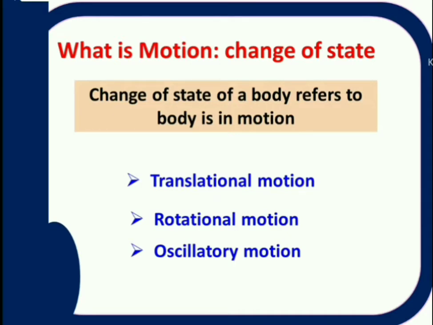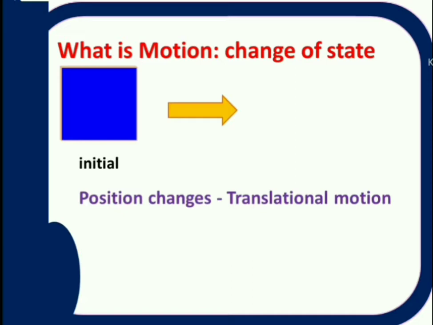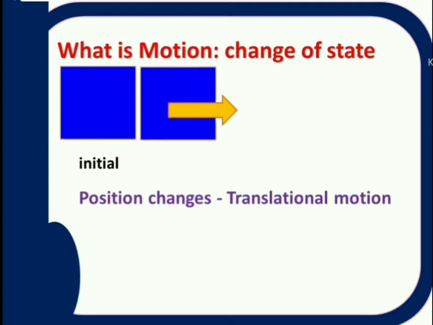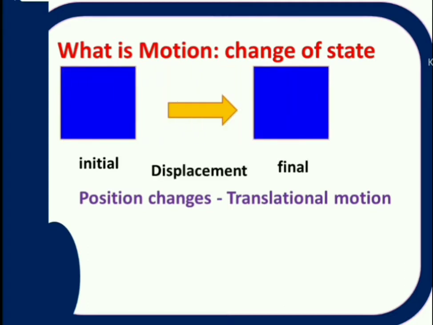To understand the difference between these three motions, let us suppose this is a body. Initially, body is at this position. If I apply a force or by any chance, if you change the state of the body from here to there like this, now body is moved from here to there. Now initial stage is this one, but final stage is this one.